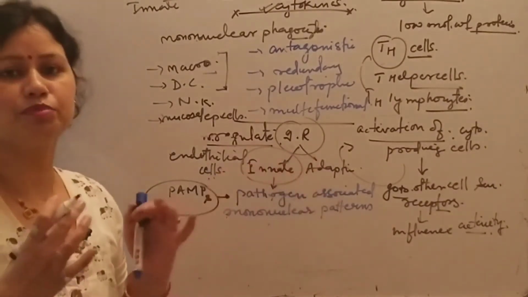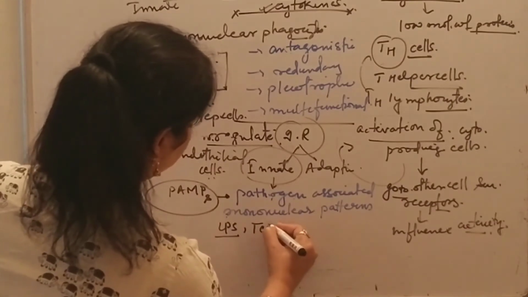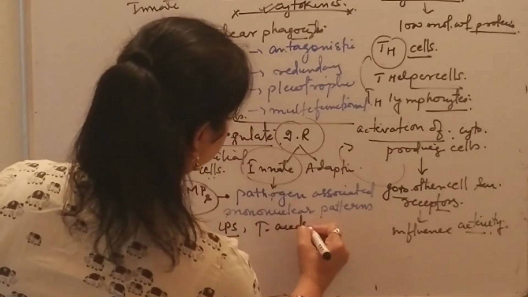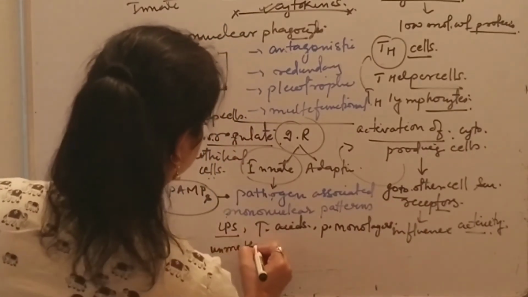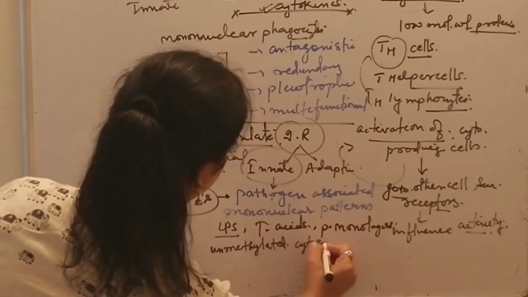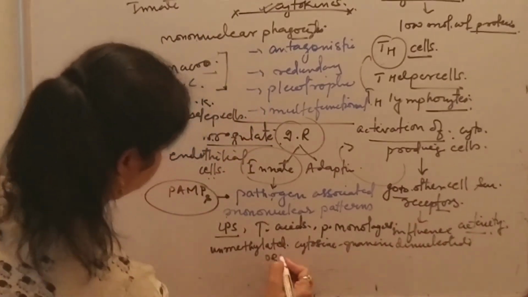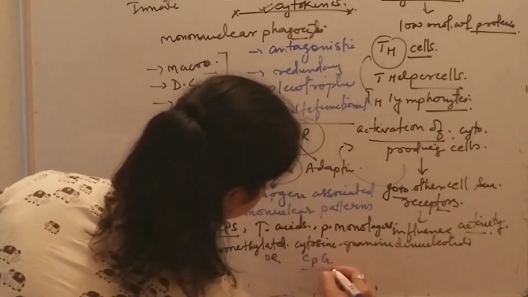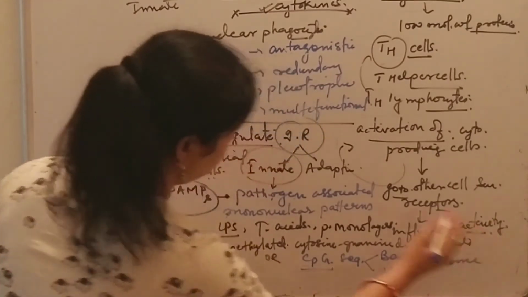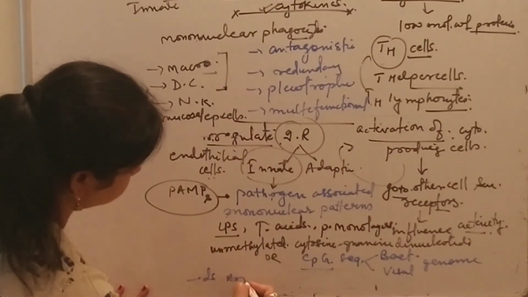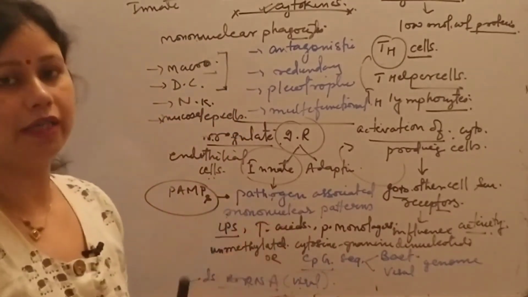Pathogen associated molecular patterns means patterns like LPS, lipopolysaccharide, teichoic acids, peptidoglycan, unmethylated cytosine guanine dinucleotide or CpG sequences in bacterial and viral genomes, and double stranded RNA in the case of double stranded RNA viral genomes.